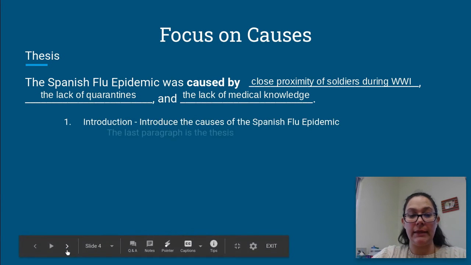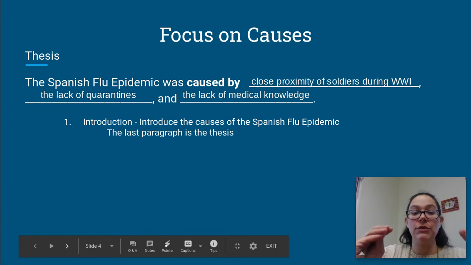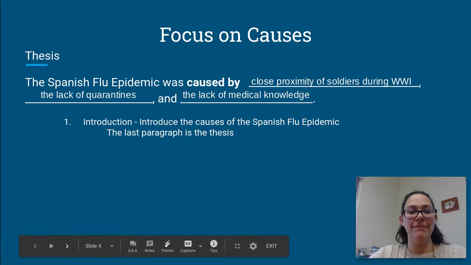And then your essay would look like this. In the first paragraph, you're going to introduce the history about the causes of the Spanish flu epidemic, just a little bit as an introduction. And the last sentence of this paragraph is the thesis. So you're going to talk a little bit about the Spanish flu, and your last sentence in that paragraph would be, if you were me, the Spanish flu epidemic was caused by close proximity of soldiers during World War I, the lack of quarantines, and the lack of medical knowledge. And then you would move on to the second paragraph.